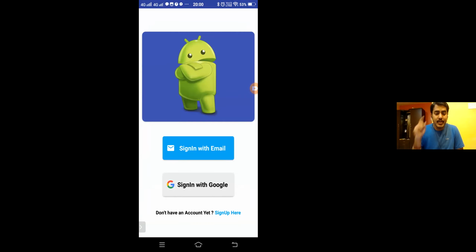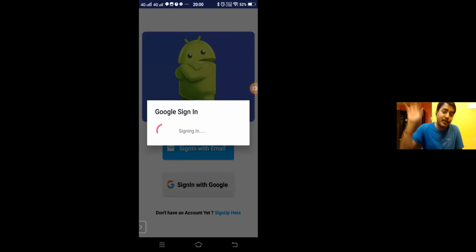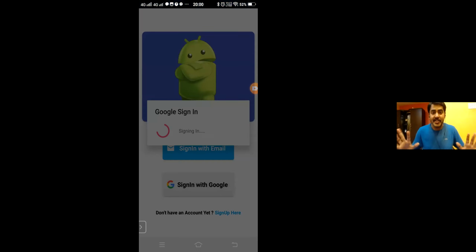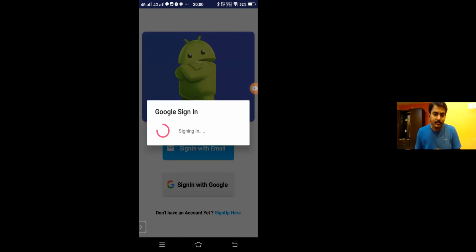How many of you know that when you open an app, some apps ask you to sign in with Google? Now see this app and the apps which we used to develop using MIT App Inventor. The look of the app itself is completely different here. You have a sign in with Google button. If I click this, it will go into the Google sign in. It looks like a professional app. This is what I'm going to show you tomorrow.